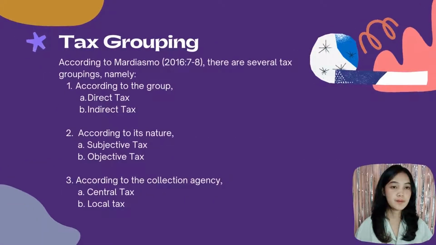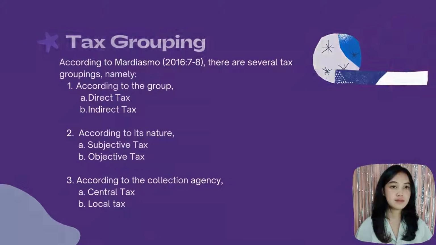Tax grouping. According to Mardiasmo, there are several tax groupings. 1. According to the group: A. Direct tax, B. Indirect tax. 2. According to its nature: A. Subjective tax, B. Objective tax. 3. According to the collection agency: A. Central tax, B. Local tax.